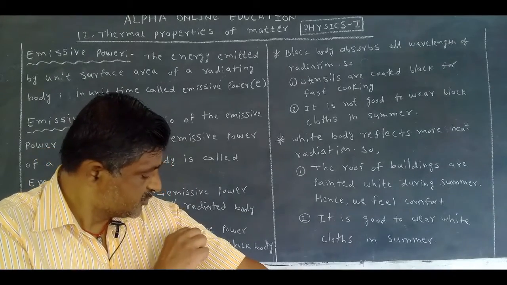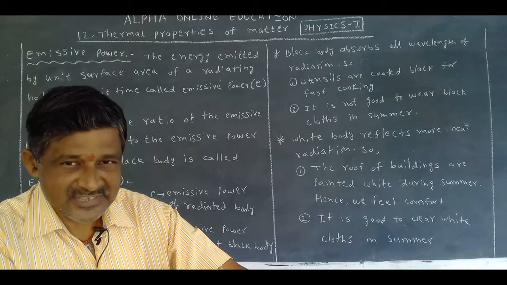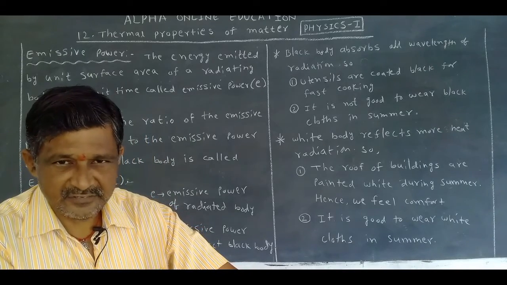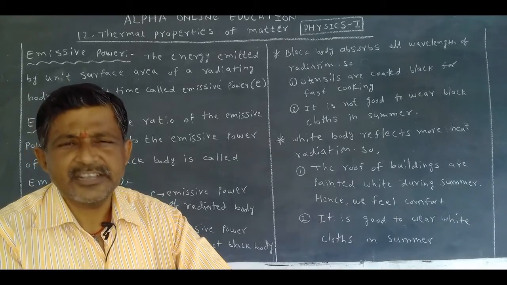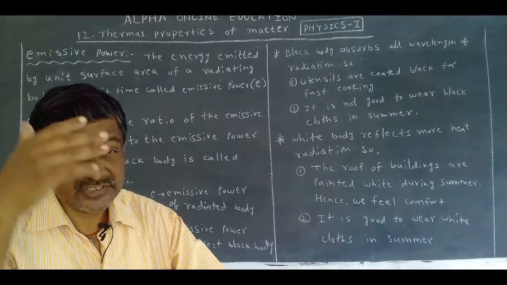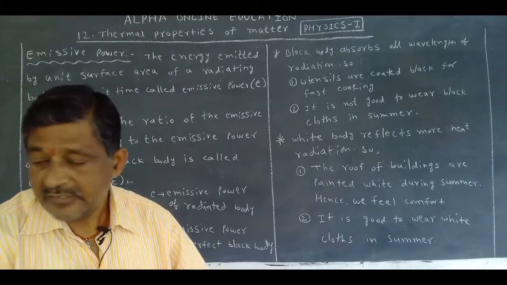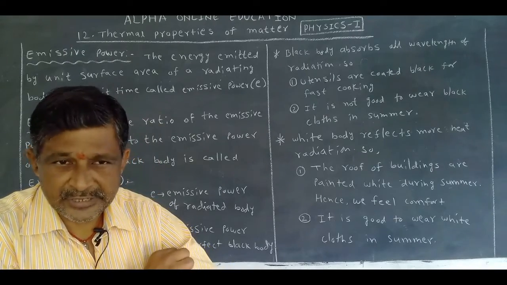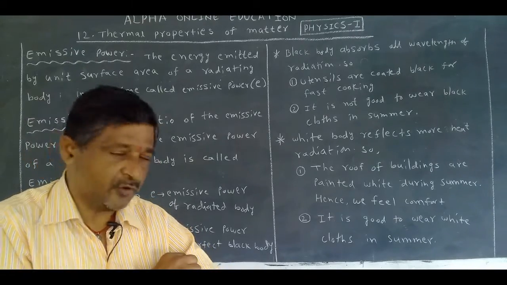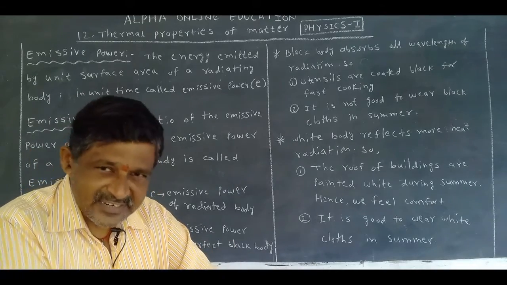Our body temperature is always 37 degrees centigrade. More than that we get fever. But in summer temperature is 40, 42, 44 up to 48. When we wear a black dress, this dress temperature becomes 42 up to 48.